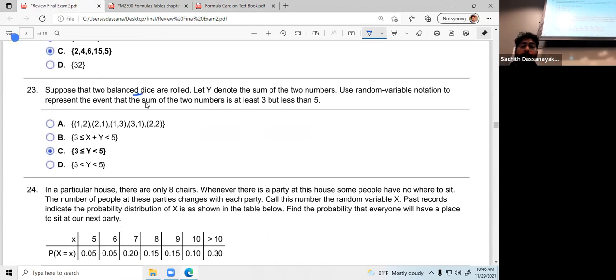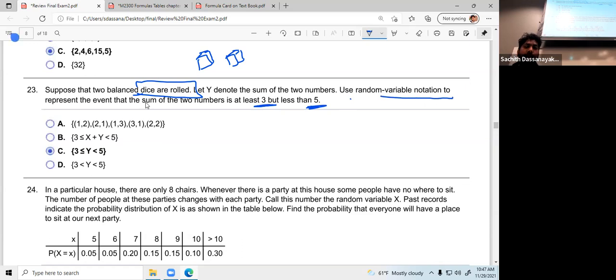Suppose that 2 balanced dice are rolled. 2 dice. Let Y denote the sum of the 2 numbers. The sum is at least 3, but less than 5. How do you write it like a probability? We need to use random variable notation.